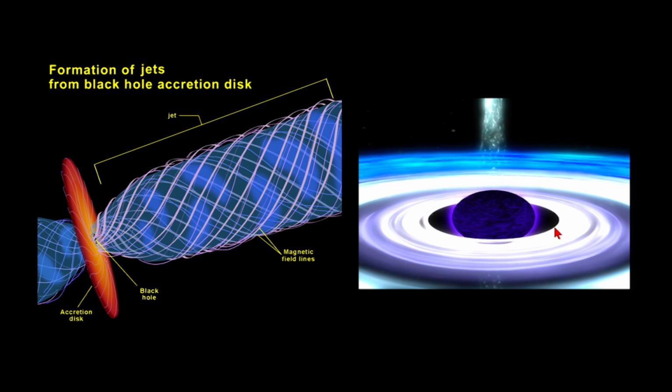Now here's another example. We now know that there are very, very massive black holes that exist at the centers of many, many galaxies in our universe. The idea is very similar. What happens is there's an enormous amount of material that is being eaten by the black hole, swirling around the black hole, and then of course superheated to incredibly high temperatures. And then the magnetic field surrounding this environment focuses energy and focuses material into two beams of material that go from the top and the bottom of the very center of this galaxy. And so what we end up getting is galaxies with focused beams of energy and matter shooting from the north and south pole of these galaxies.